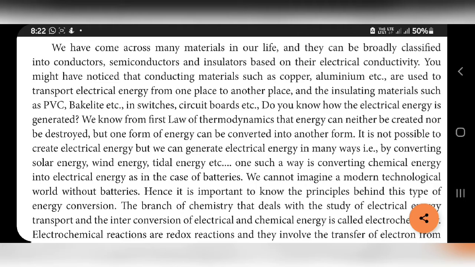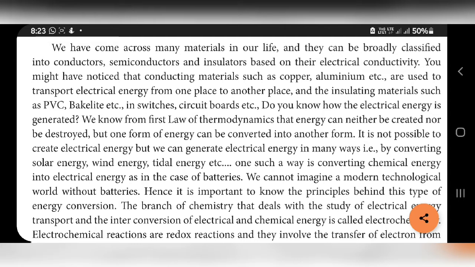We cannot imagine a modern technological world without batteries. Our phone, torchlight, electrical car, bike, power bank, laptop, all have batteries. Hence, it is important to know the principle behind this type of energy conversion. The branch of chemistry that deals with the study of electrical energy transport and the interconversion of electrical and chemical energy is called electrochemistry. So the name of this lesson is electrochemistry.